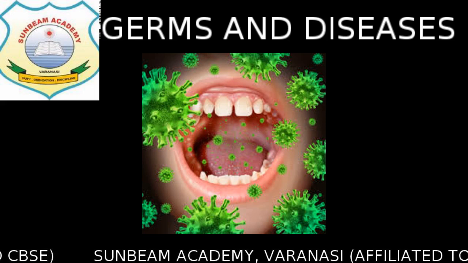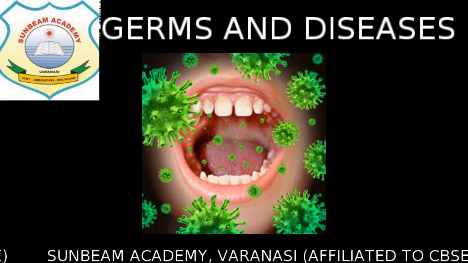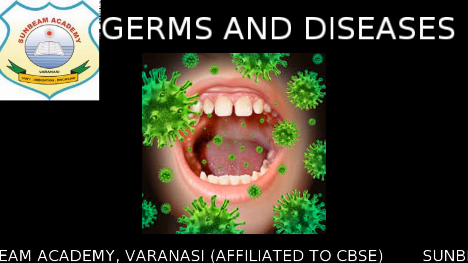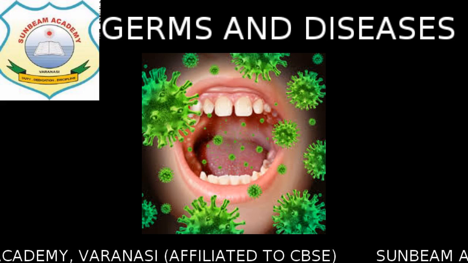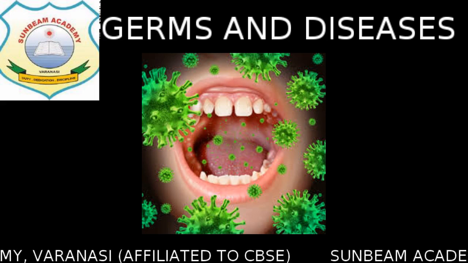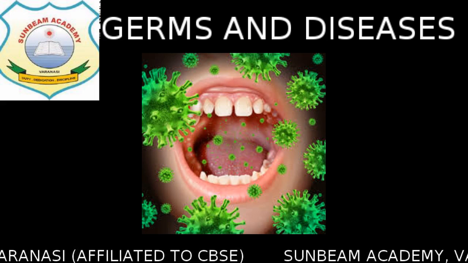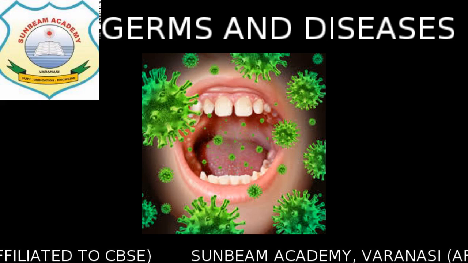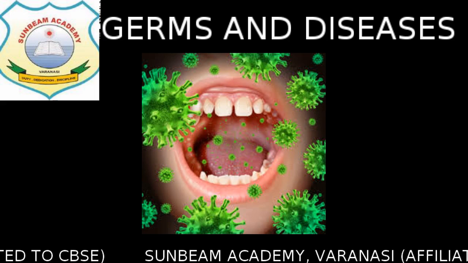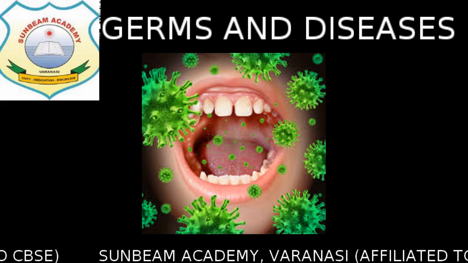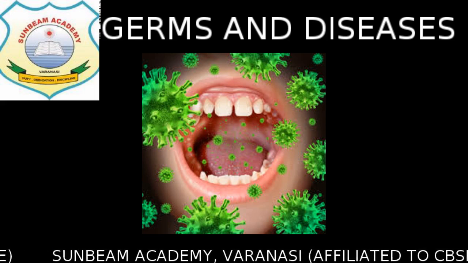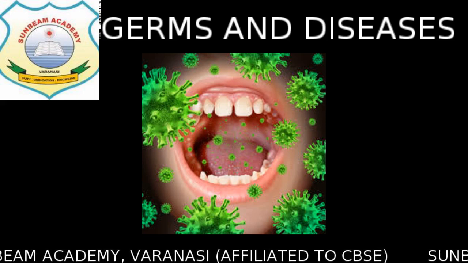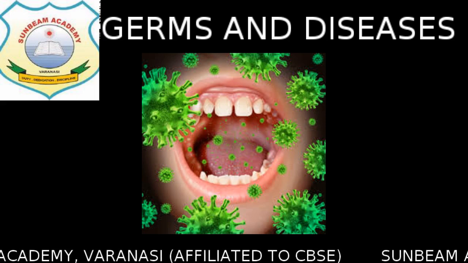Apart from that, we also discussed the prevention of these communicable diseases. The very first was by keeping ourselves clean. Second, by keeping our homes and surroundings clean. Third, by using clean water and food. Next, by getting vaccinated. So these were the methods by which we can prevent the spread of the communicable diseases.